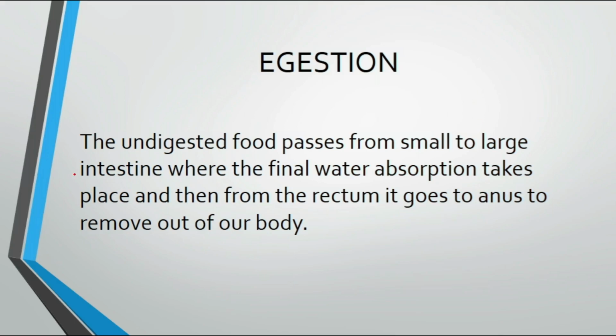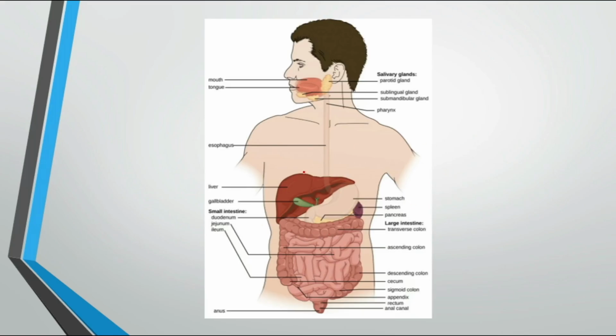Okay. Now egestion. The undigested food passes from the small to the large intestine where the final water absorption takes place, and then from the rectum it goes to the anus and is removed by our body. So this is the same picture that I have shown you.